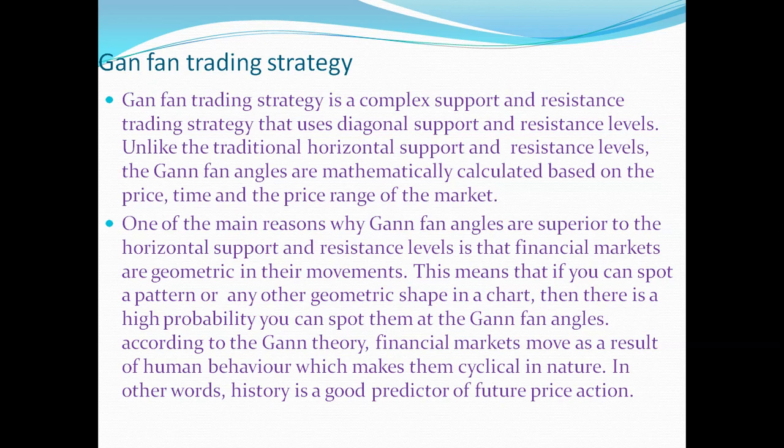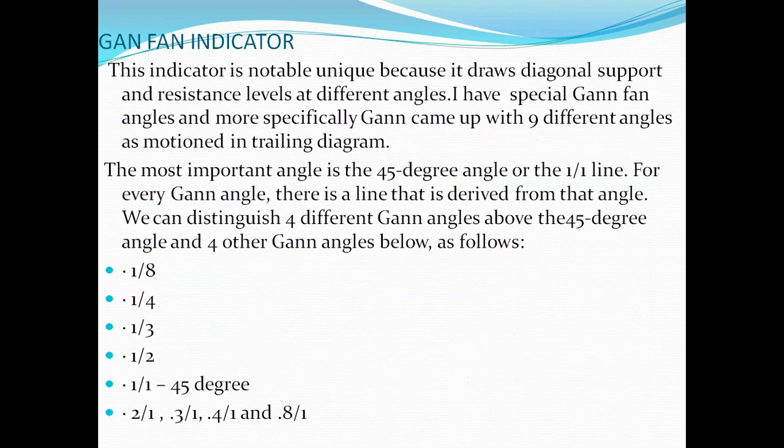This means that if you can spot a pattern or any other geometric shape in a chart, then there is a high probability you can spot them with the Gann fan and angle. According to the Gann theory, financial markets move as a result of human behavior, which makes them cyclical in nature. In other words, history is a good predictor of future price action.